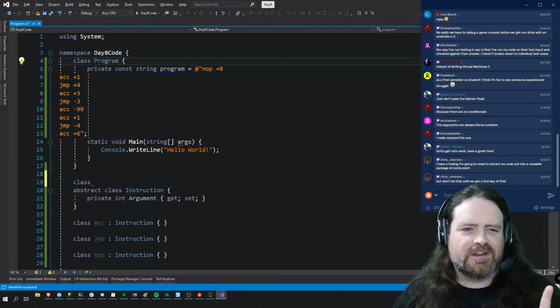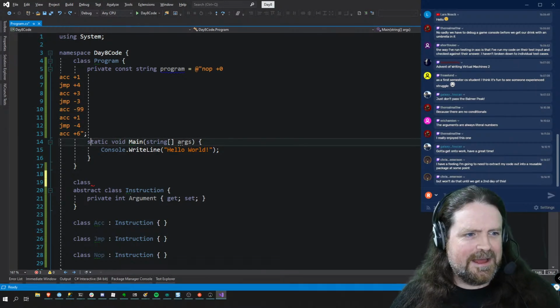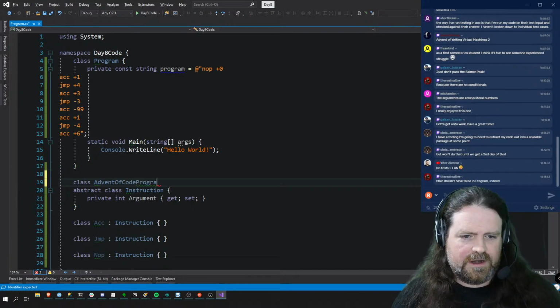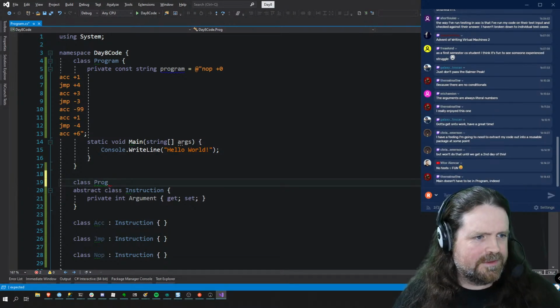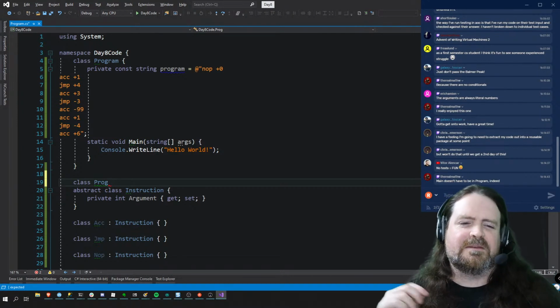No, that's horrible. I'm not going to do that. I think that the .NET runtime just looks for static void main, wherever that is. But it doesn't matter. I'm going to call this the advent of code program. Actually, I'm just going to call it prog. Main doesn't have to be in program, yeah, but people expect main to be in program.